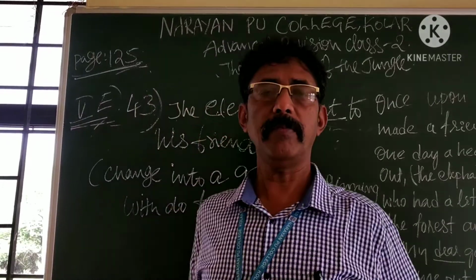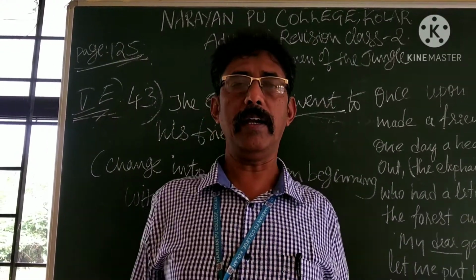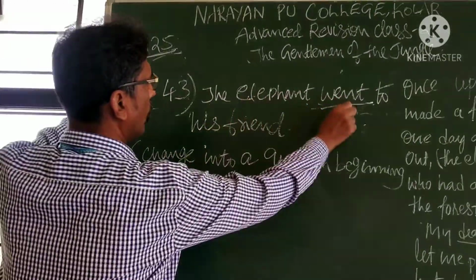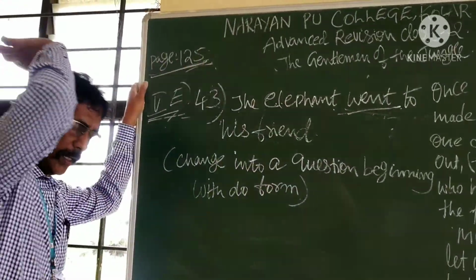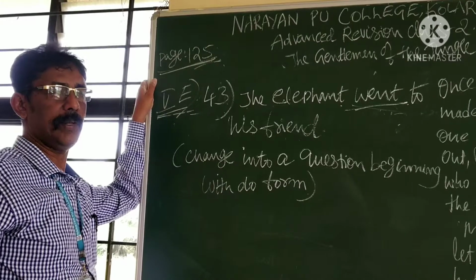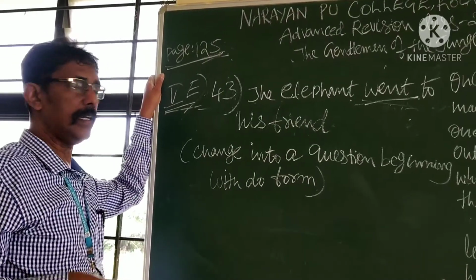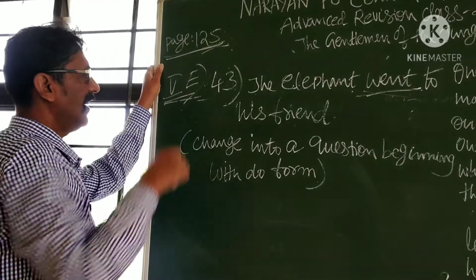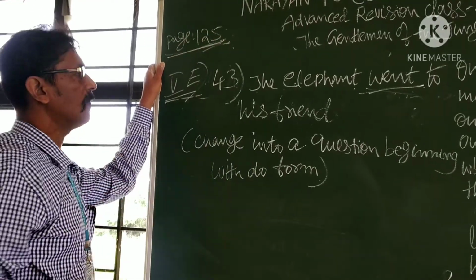So, question number 42 is over. Now, question number 43. The elephant went to his friend. I will take the same question for one more example also. It is like question number 43. After 43, 44 or 45. You know it better. Okay. I thought 45. Let us see.